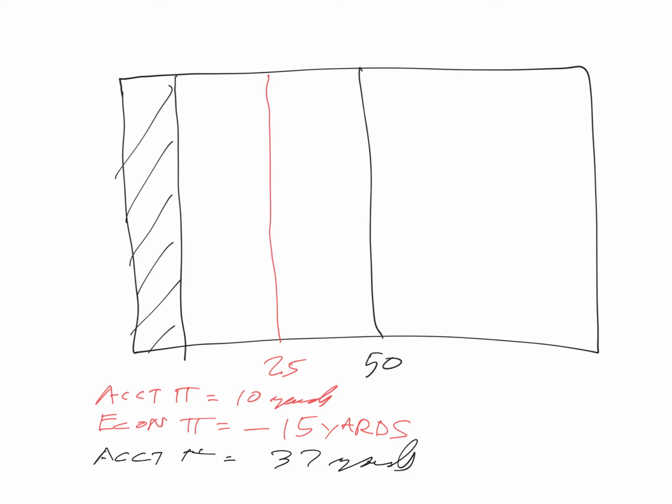That is a heck of a run. But more importantly, he's put his team 12 yards better off than they would have been had he simply downed the ball in the end zone.